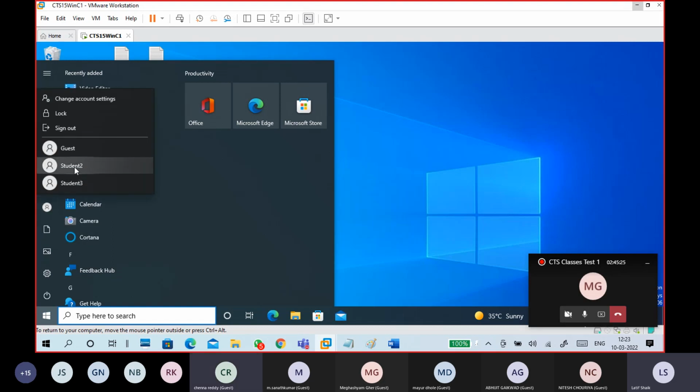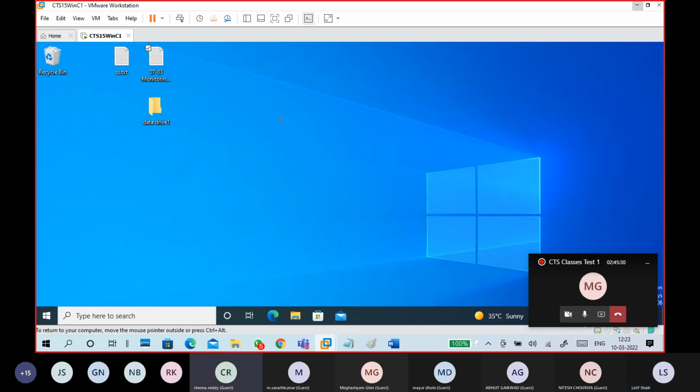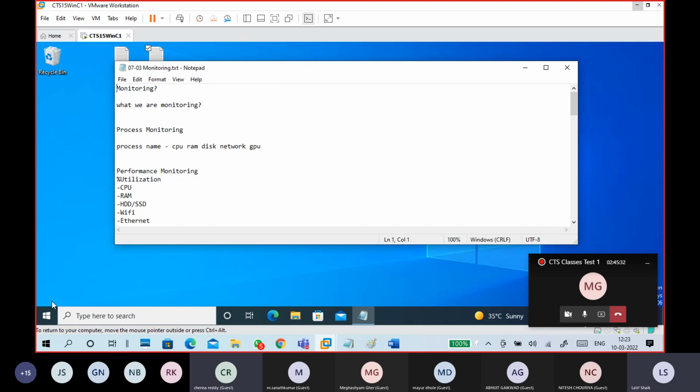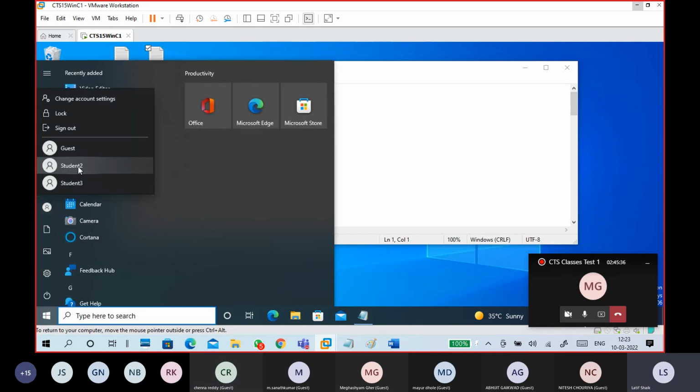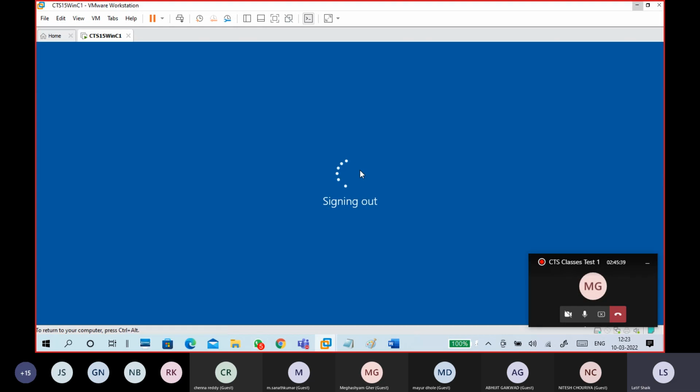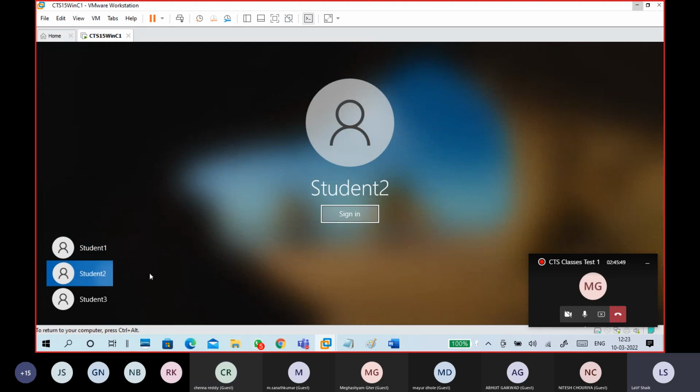You can switch users from here also without closing things. For example, I open a file, I keep this file like this only, and I'm switching to student 2. So what happened? That file won't be closed. If I am signing out, that file will be closed. We'll see when we go back, we can see that.